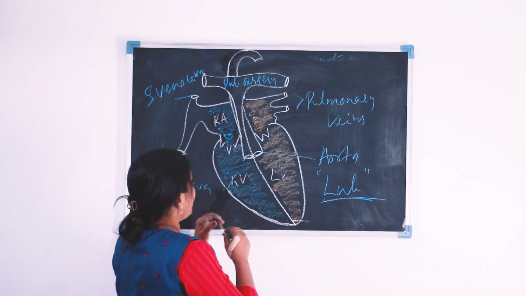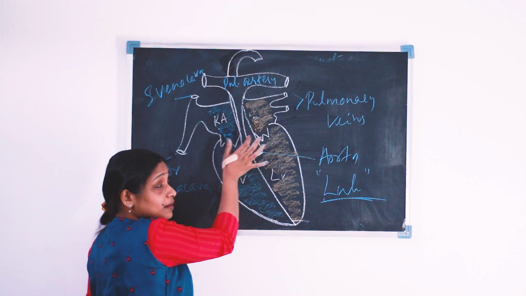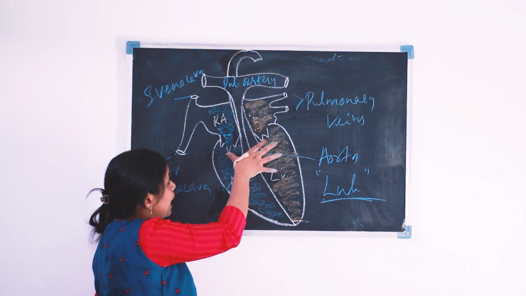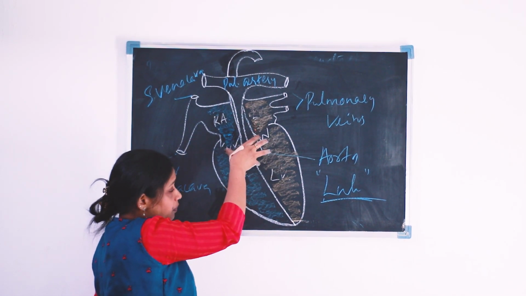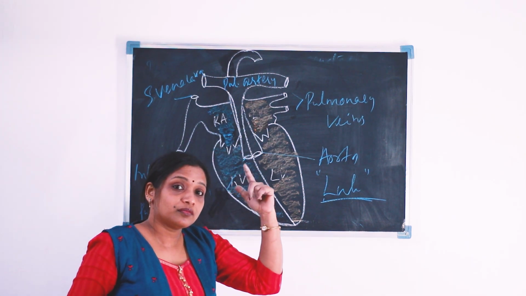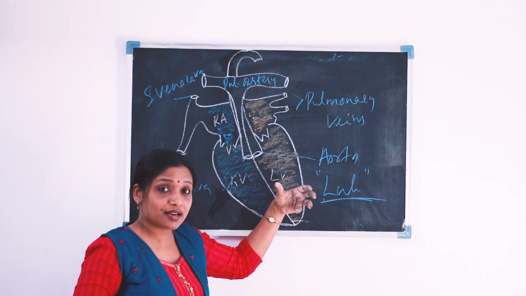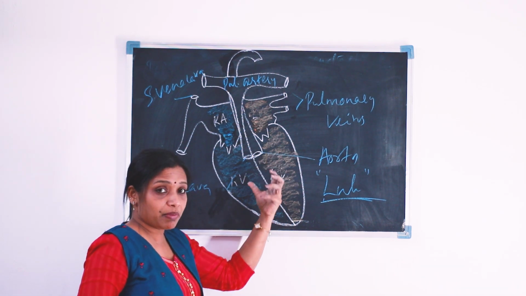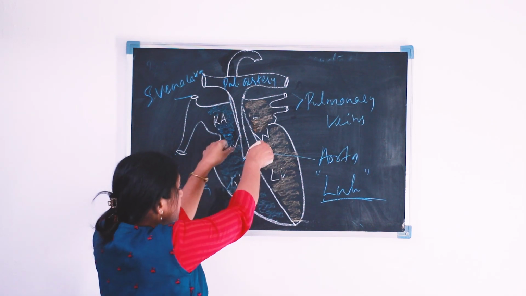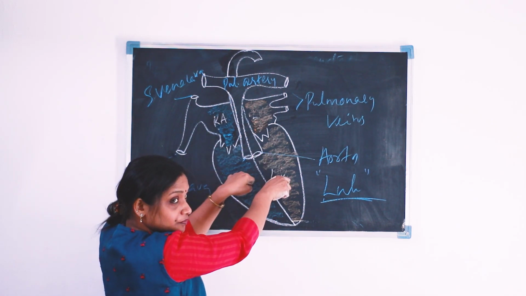Okay. And what helps the bicuspid as well as tricuspid valve to anchor, to keep in this position itself? That is with the help of chordae tendineae, the thread-like structures which are attached to the papillary muscles. That chordae tendineae pulls the tricuspid as well as the bicuspid valve downwards.